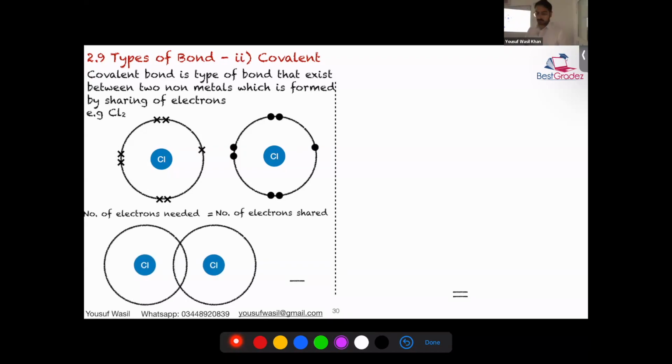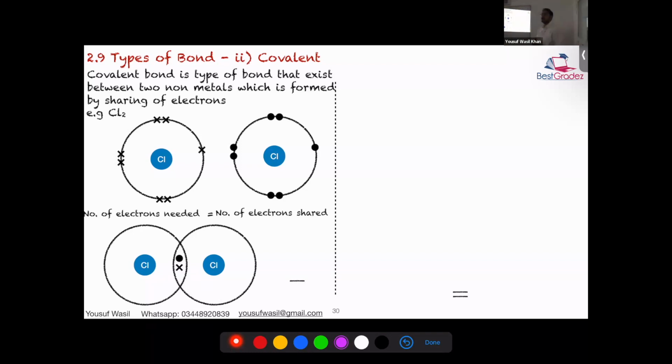So for example, if we have this region of overlap, right? This is where the two shells, the central point is where the two shells are overlapping. If the left chlorine needs one electron, what will this left chlorine do? It will share one electron, exactly. It will place an electron. So the right side will place an electron and the left side will place one electron. This is how they go about it. So since electrons are not being lost, it is still near them, it will not gain any charge. Okay? So we'll not discuss about charges in covalent compounds or covalent bonding.